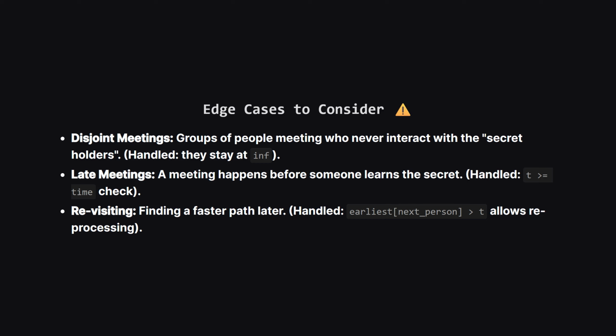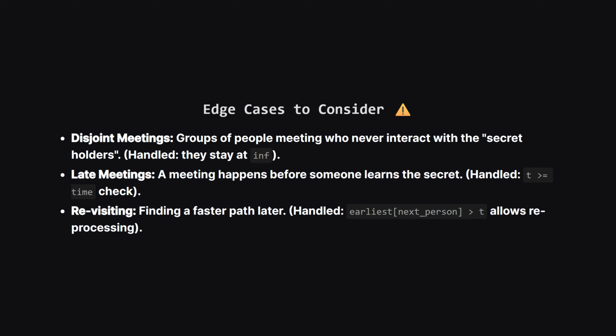What if there are groups of people meeting who never talk to anyone with the secret? That's fine. Their earliest time will stay at infinity, and they won't be in the result. What if I meet you at time 5, but I don't learn the secret until time 10? Our check t greater than or equal to time handles this.